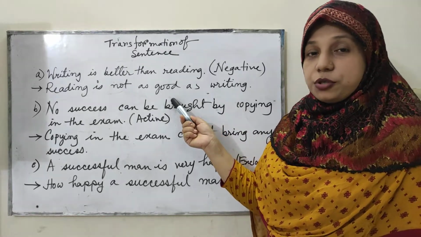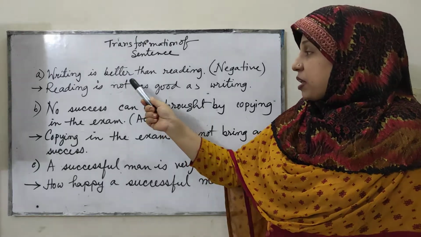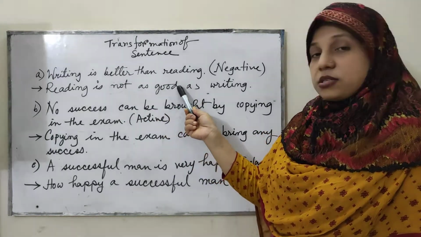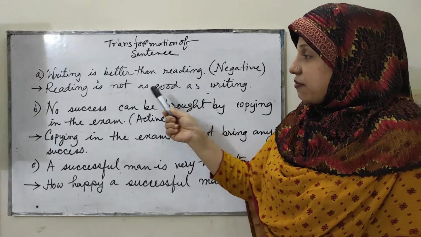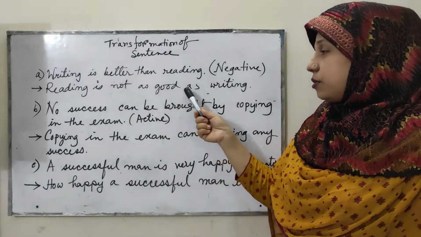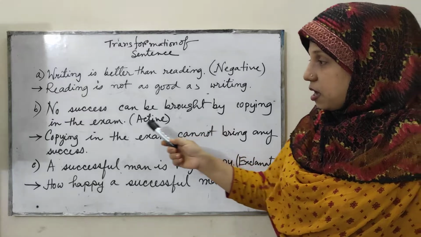Here we have to use, this is the comparative form of the adjective good, and this is the positive degree. So we have to use it. Reading is not as good as writing. Okay, clear? Next, number B.